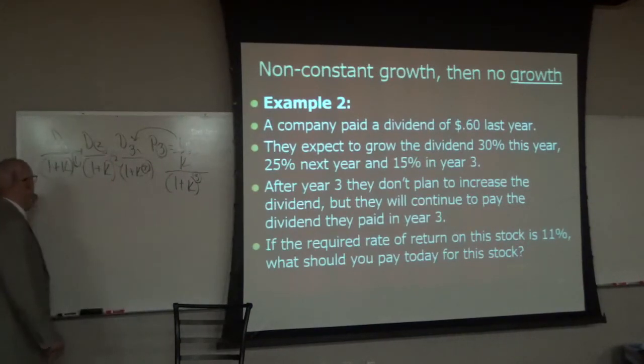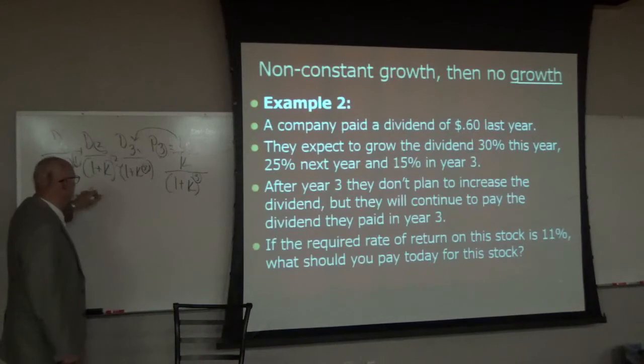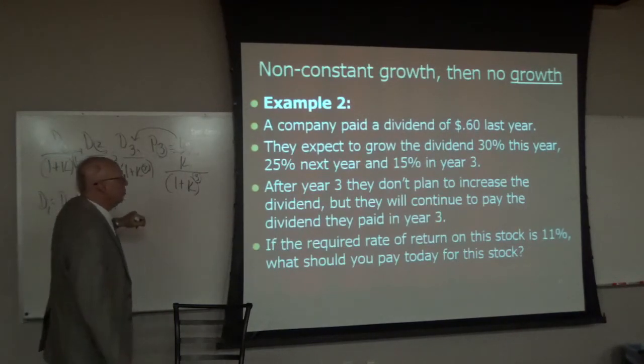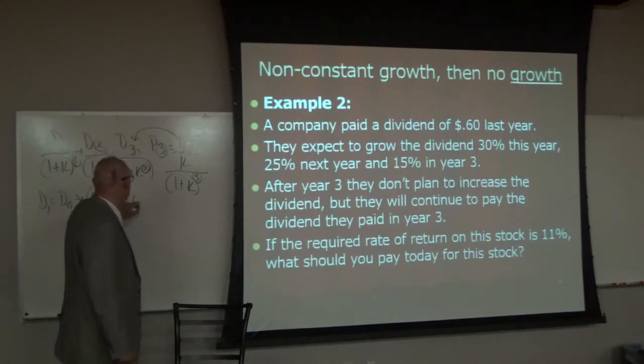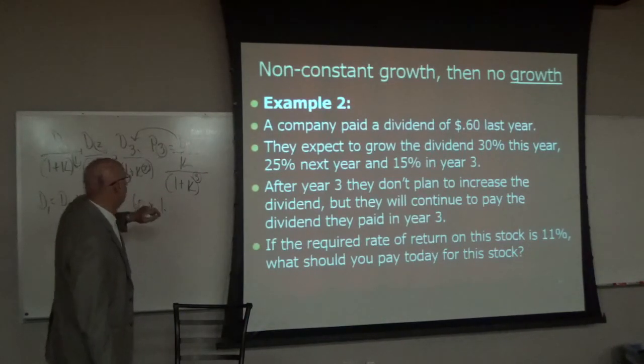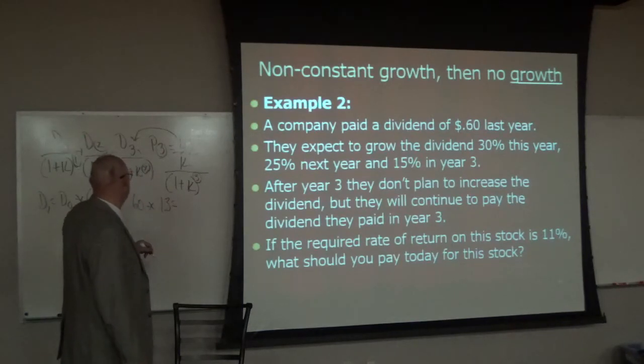All right, so let's find D1. D1 equals D0 times 1 plus G1. And D0 is 60 cents. 0.6 times 1 plus, what's our growth rate? 30%. 1.3. So 30% of 60 is 18 cents.